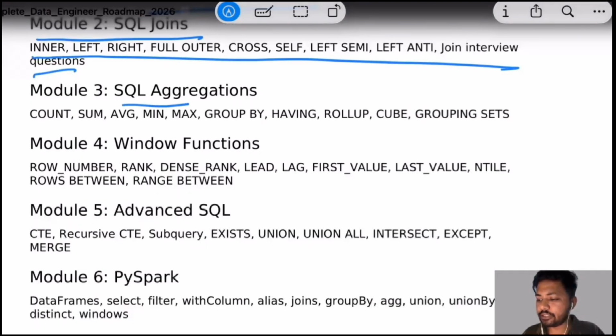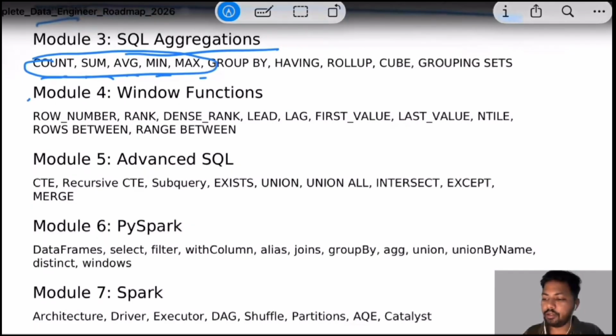Then the SQL aggregations. What aggregations are we going to use? Like count, sum, average, min, max. If you want to have a group by on some specific column, and then we want some aggregations on those columns, we can use the aggregation functions. Next thing is window functions. What does it do? It gives the ranking to the records. If you want to rank the records and filter them, we can use window functions.